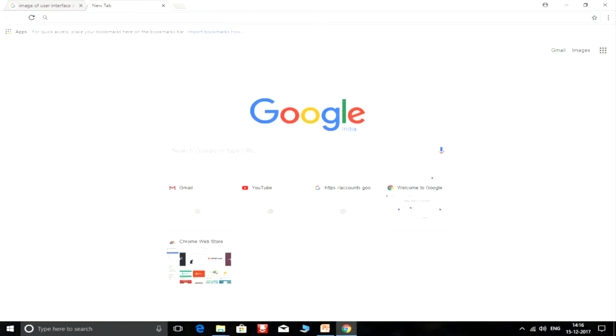Let's now move on and see this very important thing which you will see when you want to search for something, and that is Google. It is one of the most popular search engines. Now, what is a search engine? A search engine is a place where you go and search for things. If you know the website, then you put in the website. If I don't know the website, for example, I want to find out about a particular school in Mumbai.